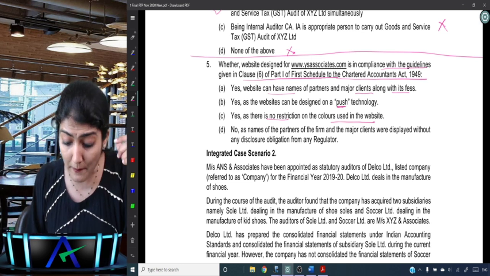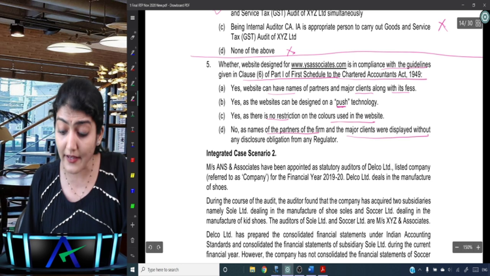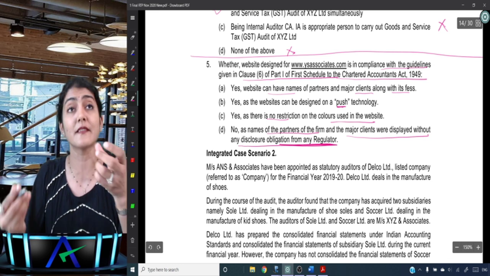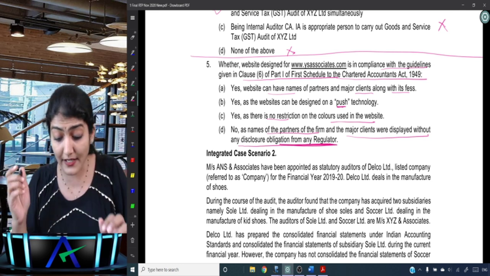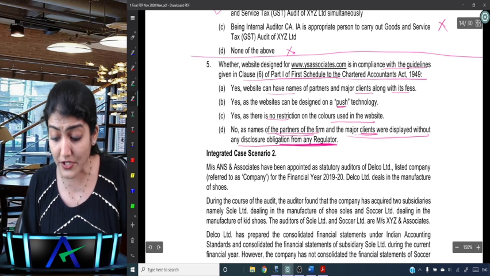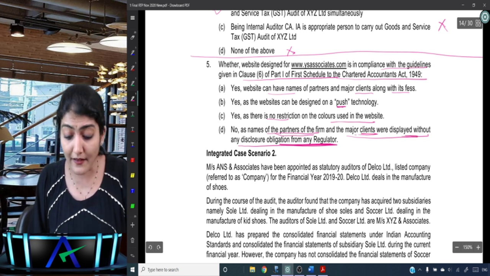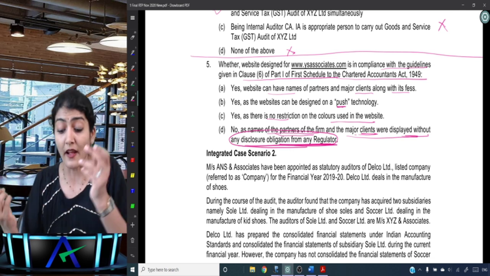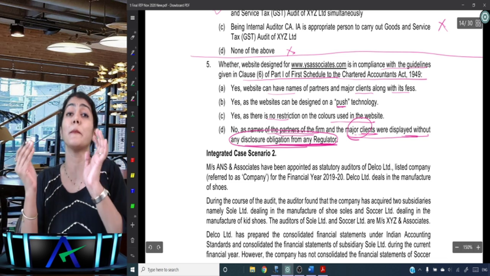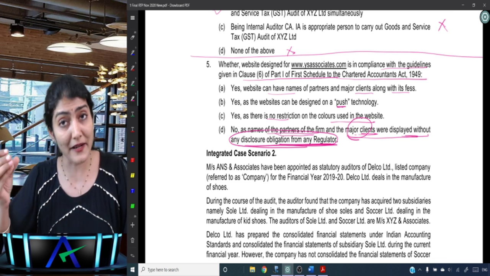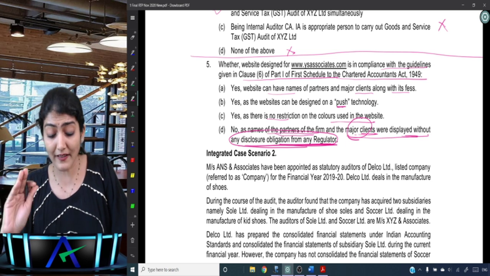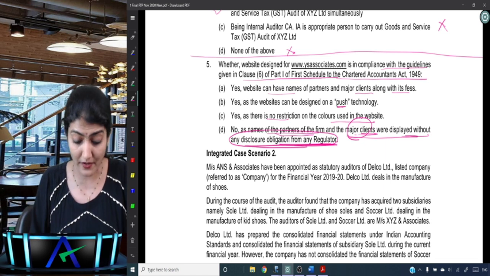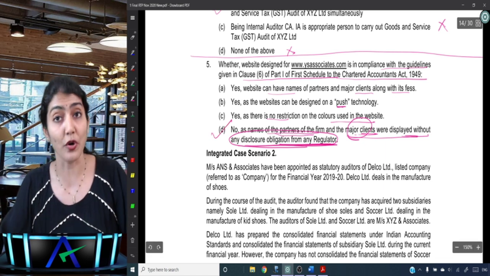No, as names of the partners of the firm and the major clients were displayed without any disclosure obligation from any regulator. This seems to be the sensible one. Yes, the names of the partners and the major clients were displayed without any disclosure obligation from any regulator. So without any disclosure obligation, there was no need for you to give the names of the major client. Partners of the firm, fine, but names of clients and their fees charged are not allowed to be given unless there is any disclosure requirement from any regulator, right? So that is why D is the correct option.